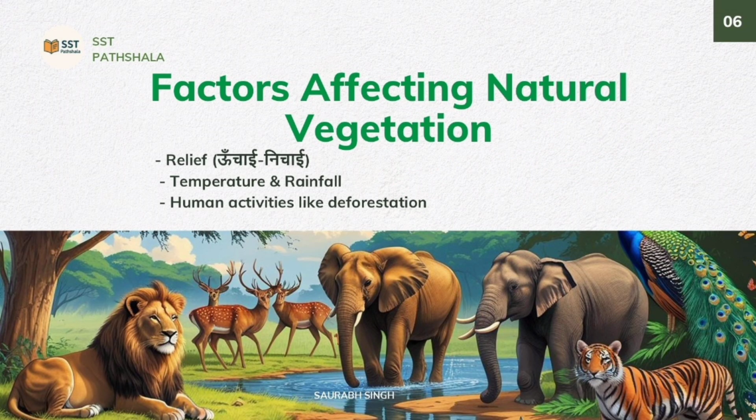So we see the next topic, the factors affecting vegetation. The main factors that affect natural vegetation include relief, the height and slope of the land. Temperature: the warmer and the colder regions have different vegetation. Rainfall: more rain means more vegetation. Human interference, cutting forests, urbanization, and population also affect plant life.